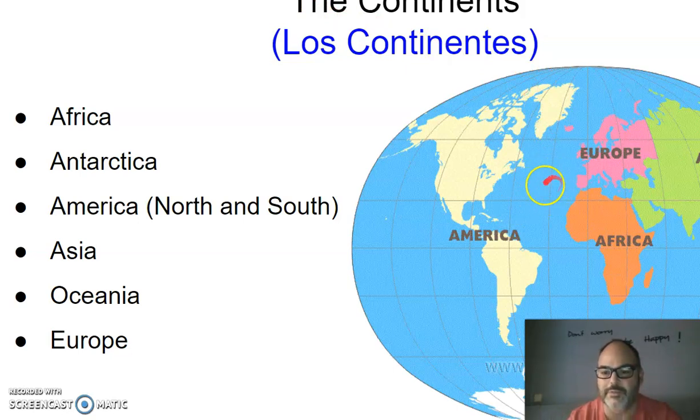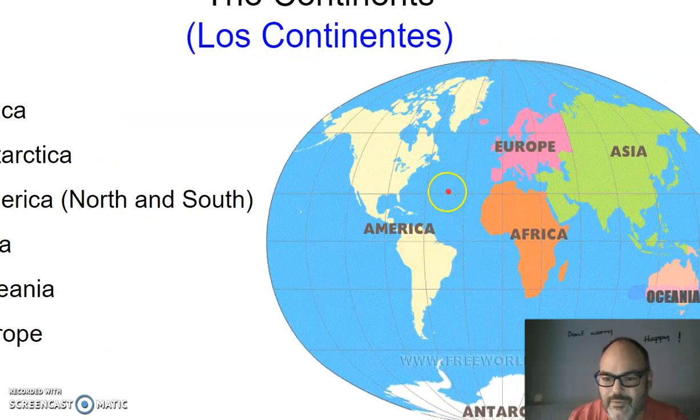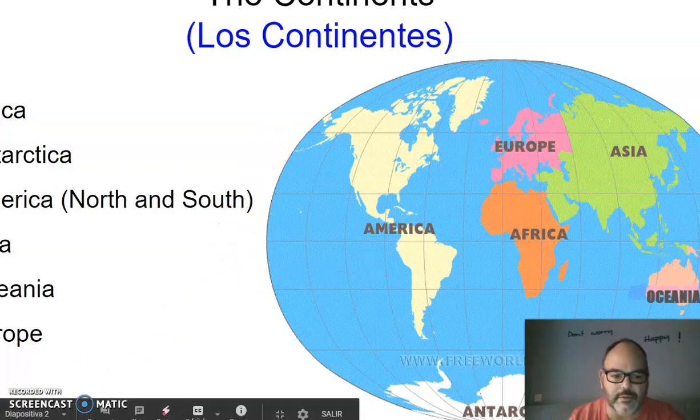So, bearing in mind this classification of continents, 1, 2, 3, 4, 5, 6 continents, and you know that this blue part represents the water, and these colored parts represent the land. The land is only around 30% of the whole, and the rest, the 70%, is covered by water. All this is the oceans, and all these are the different oceans that represent the salty water that is not drinkable for us, but this is water, as you know. So we're going to go a little bit forward.